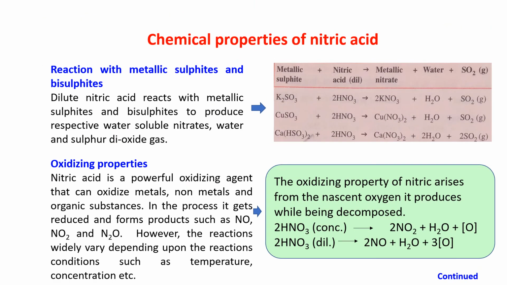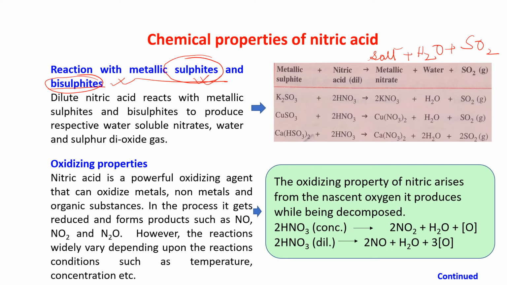Next is your chemical properties of nitric acid. Again, now the reaction with metallic sulfites and bisulfites. As they are sulfites and bisulfites, it will give you again salt plus water plus sulfur dioxide gas. This is all dilute nitric acid, okay? When dilute nitric acid reacts with metallic sulfites or bisulfites, it will produce water-soluble nitrates.